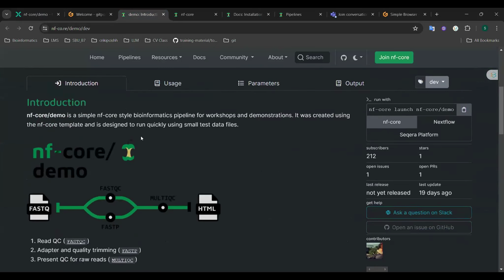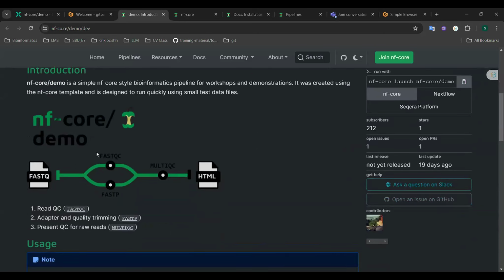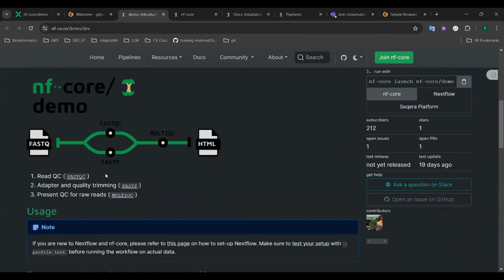It was created using the nf-core template and is designed to run quickly and configure easily. This pipeline consists of 3 main processes: FastQC for read quality control, fastp for adapter and quality trimming, and MultiQC to present quality control for raw reads.